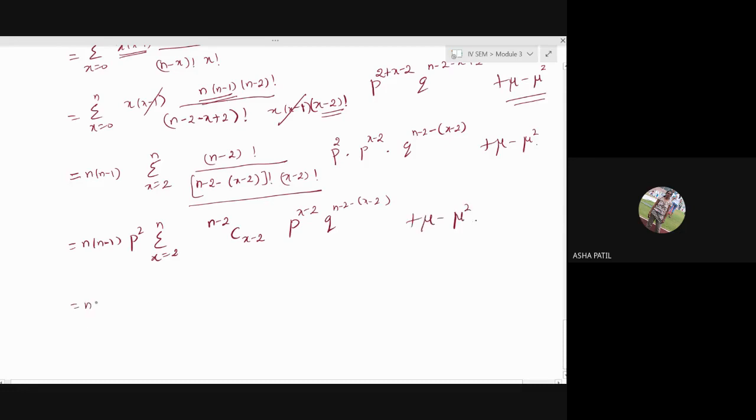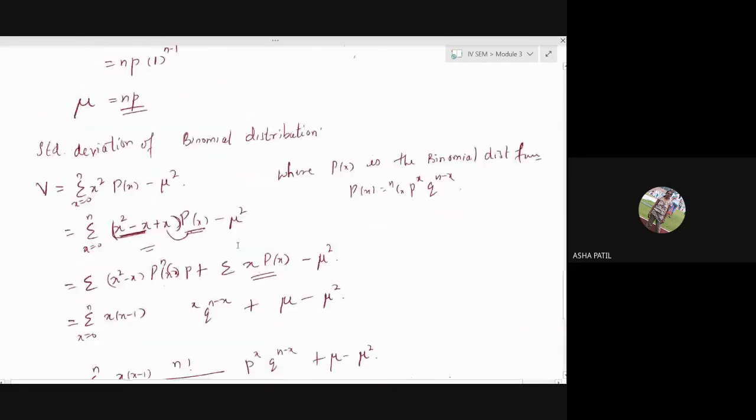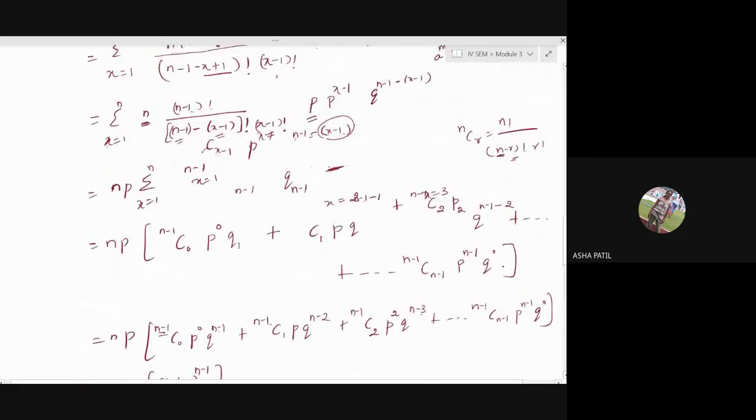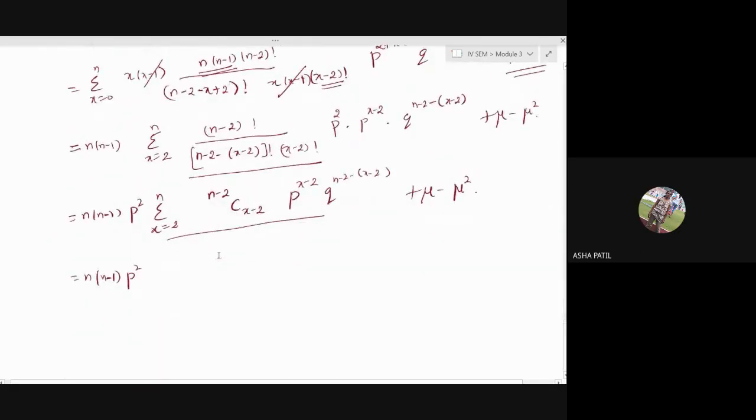Now, if you expand the summation by taking 2, 3, 4 up to n, what does it give? We expanded, right? It becomes p plus q raised to n minus 2.